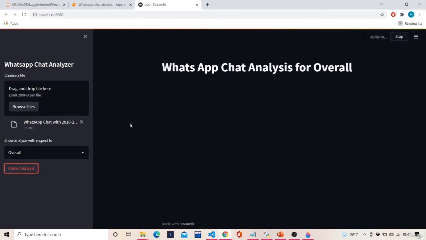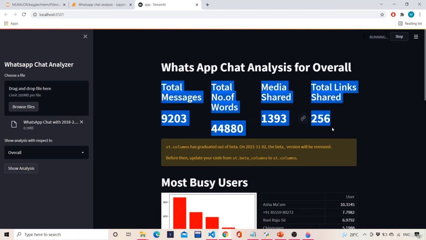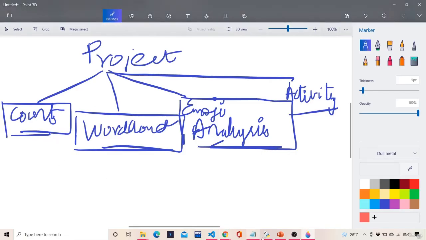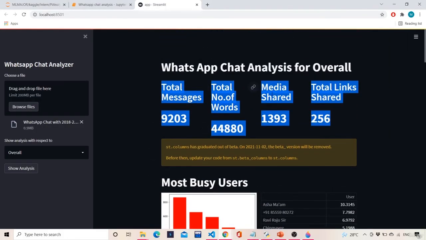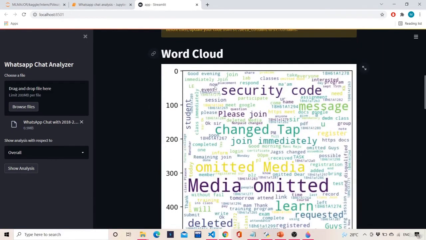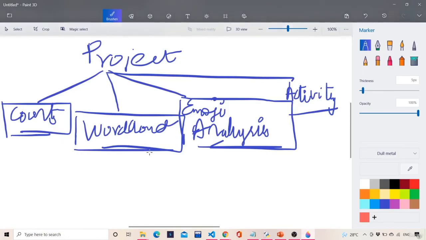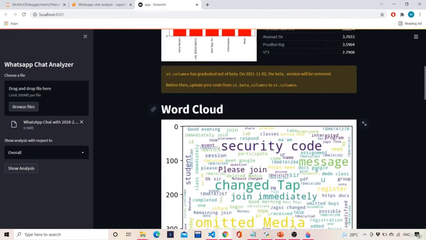So if we just see our demo once, I'll show you what kind of things there are, as I already showed in my previous videos, but still I'll be showcasing it so that the project structure is clear. Okay, so these are nothing but the counts which I just shared. This is nothing but the count, right? And the most busy users come under this count only, because from the count we can say who are the busy users and all. And this is the word cloud. Word cloud means the most number of words which are being used in the chat. Most common words also come under this only.